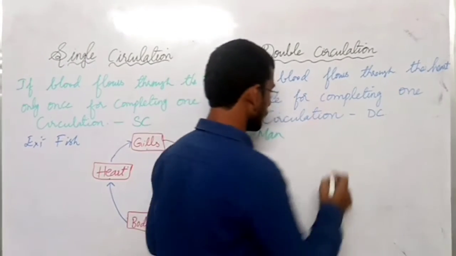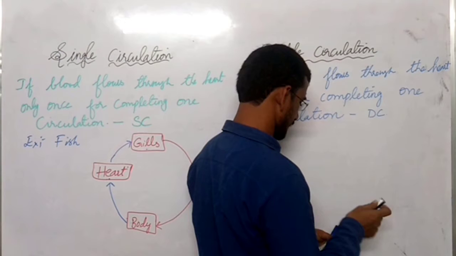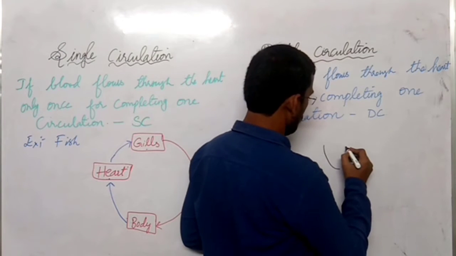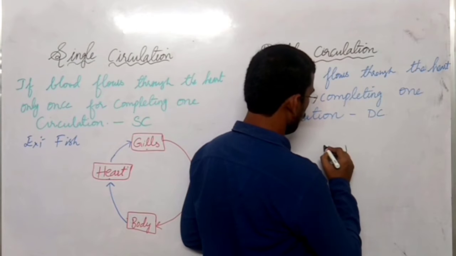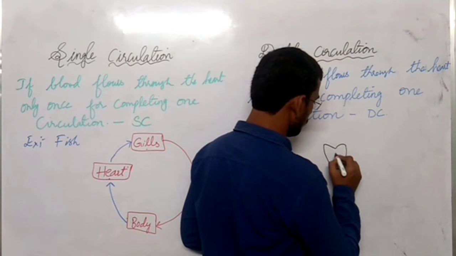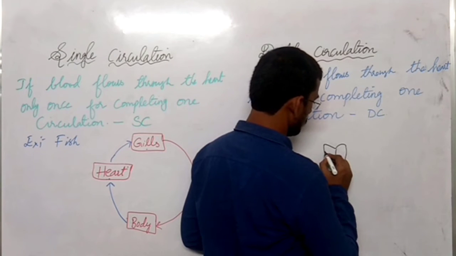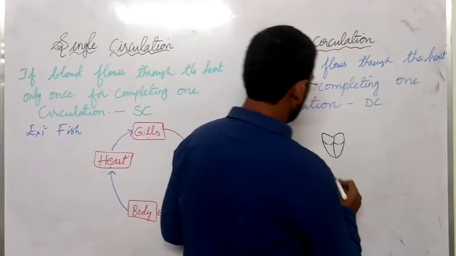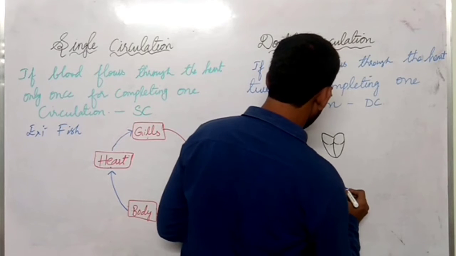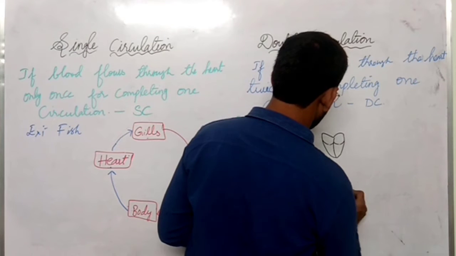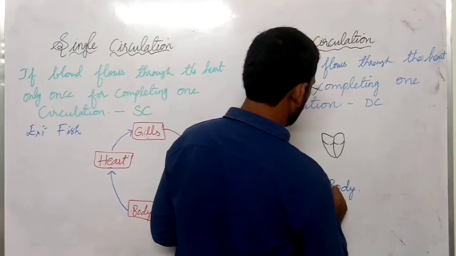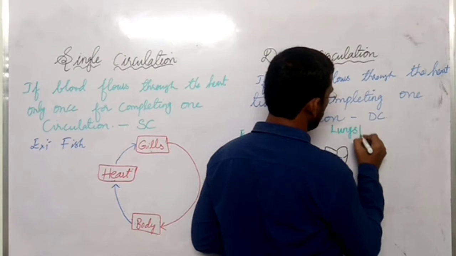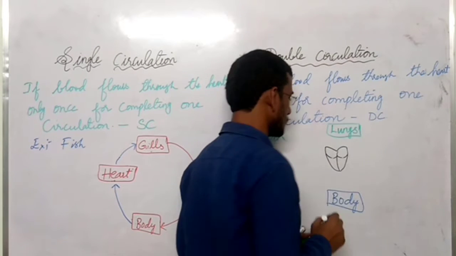So, this is heart. Heart contains 4 chambers, that we know. This is body, and these are lungs.